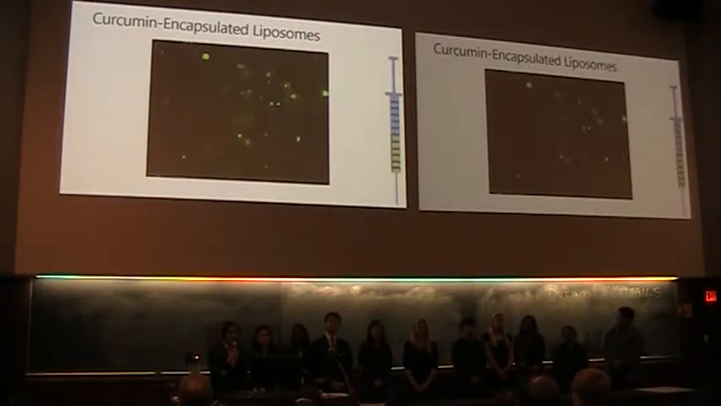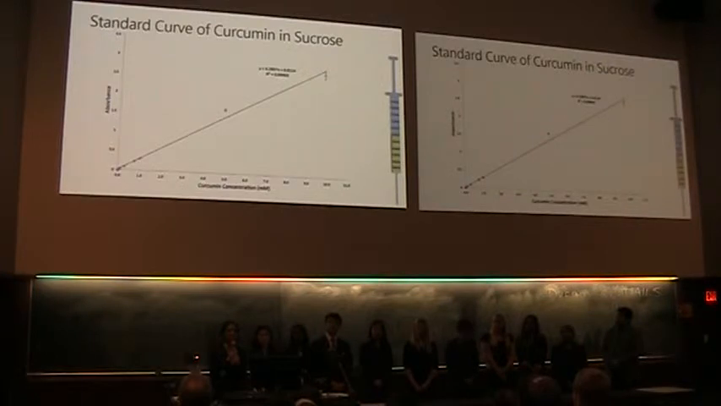In order to do this, we have to generate a standard curve from which we can back calculate the amount of curcumin that is inside the liposomes. So as of now, we were successfully able to generate an initial standard curve relating the amount of curcumin that we have in solution, our hydration solution, specifically sucrose. And from this, we can back calculate exactly how much curcumin is actually encapsulated in the liposomes. And based on this efficiency, refine our initial process for making the curcumin encapsulated liposomes.